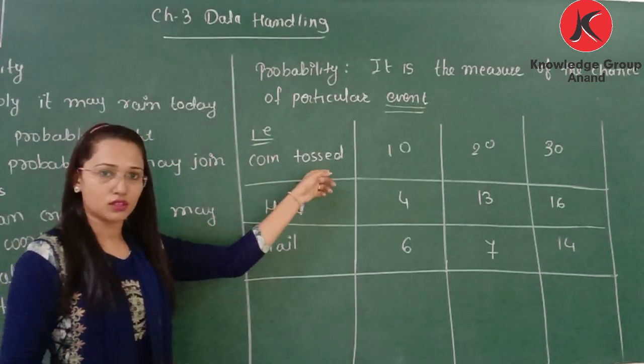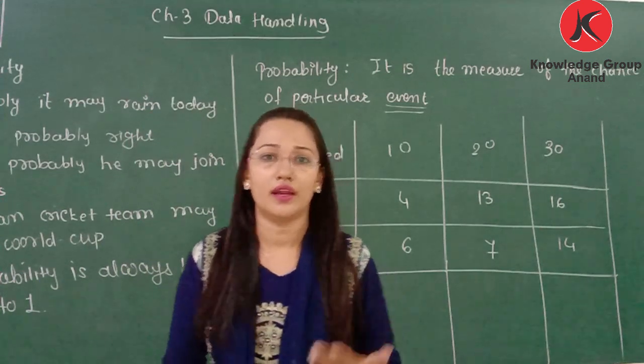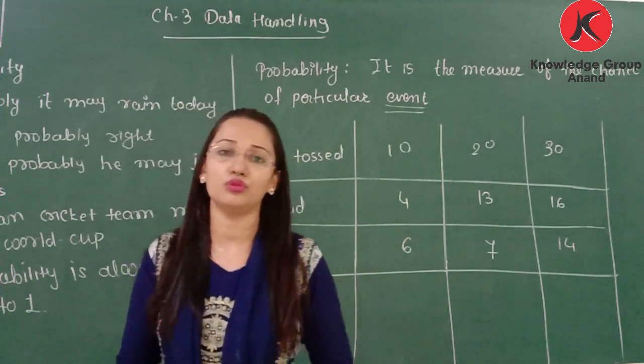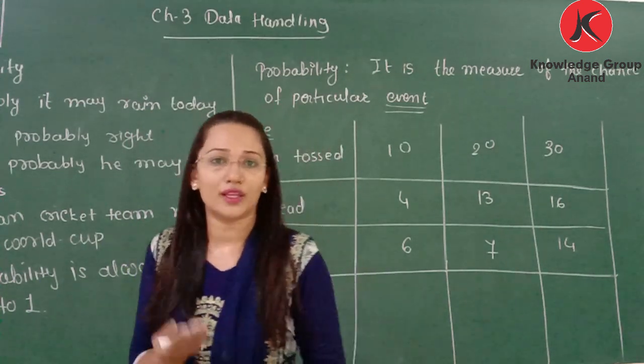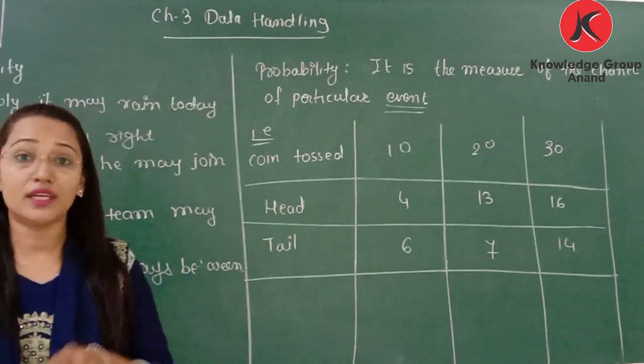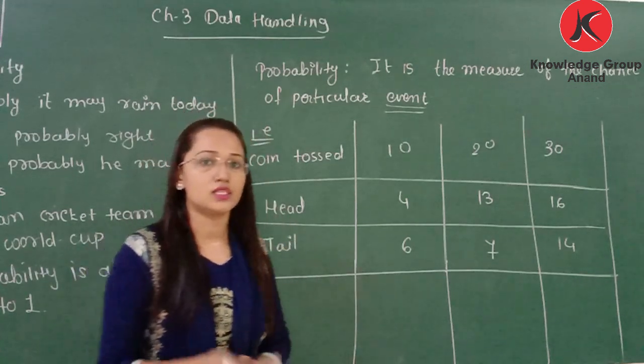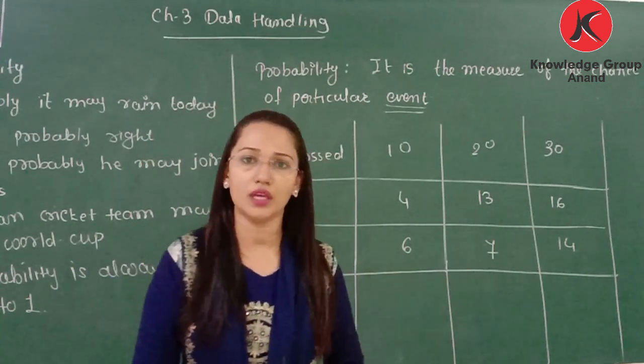A coin is tossed. After the coin toss, it can land as head or land as tail. If I toss a coin, either head comes or tail comes. So there are two outcomes. So this head and tail become the events.